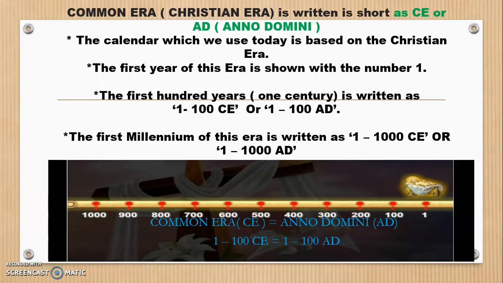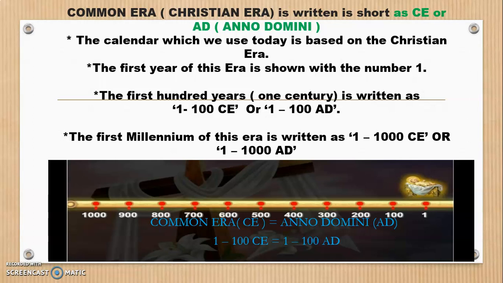The first year of this Christian era is written with the number 1. After completing 100 years, from 1 to 100 becomes your 1 century, and it is written as 1 to 100 CE.